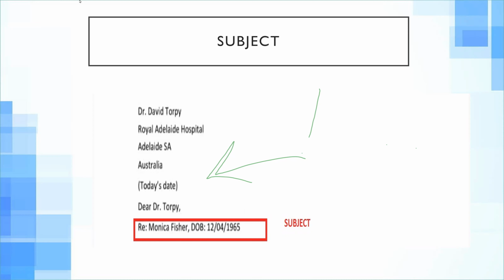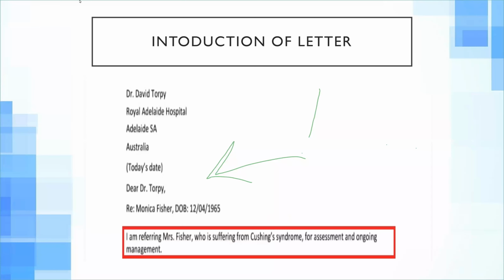So the next one is contents. Zarmeen has already explained a lot about the content, what exactly the purpose of the letter is, and why exactly you're writing this letter. So I'm just going to brief you a little about it.